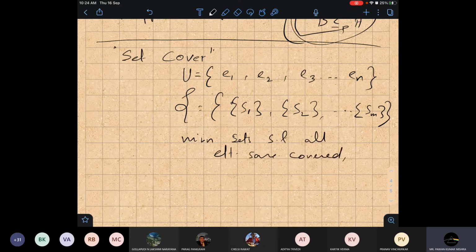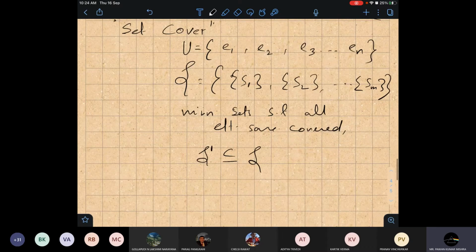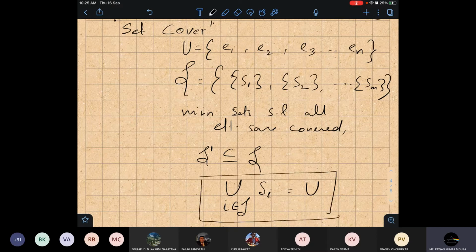By this I mean I need to find some subset of this big family of sets such that the union of Si over i is U. Our goal is to find the minimum cardinality of this one. So is this problem clear?